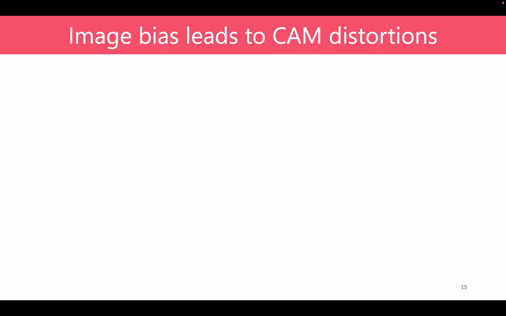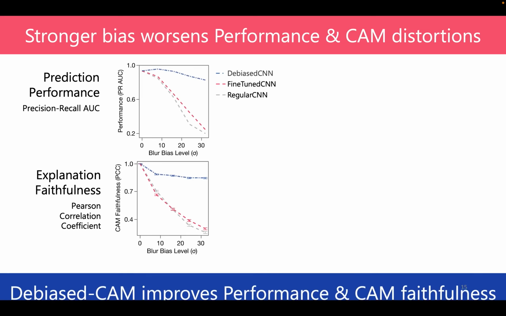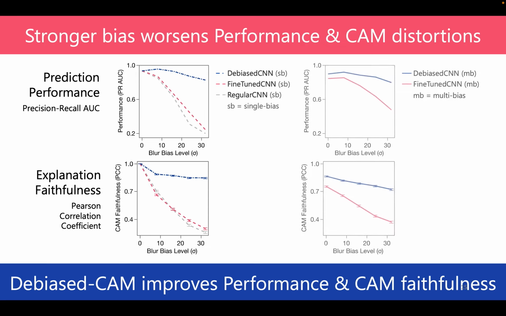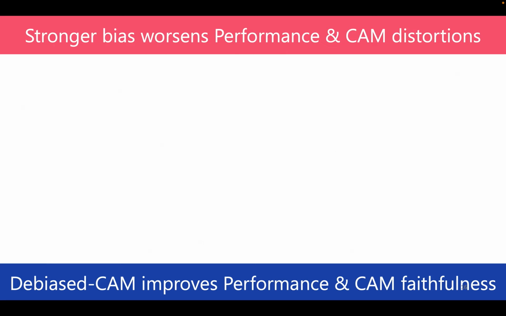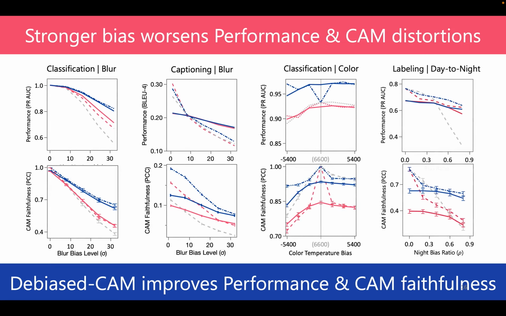As can be seen here, when testing with the base model, both the prediction performance and the explanation faithfulness degrade with the increasing bias level. Fine-tuning the model with simple data augmentation can hardly handle this issue, especially for saliency map faithfulness. In contrast, our debiased training approach can improve both the prediction performance and the explanation faithfulness, no matter under single bias or multi-bias settings. And our approach can achieve more faithful explanations for different prediction tasks and bias types.